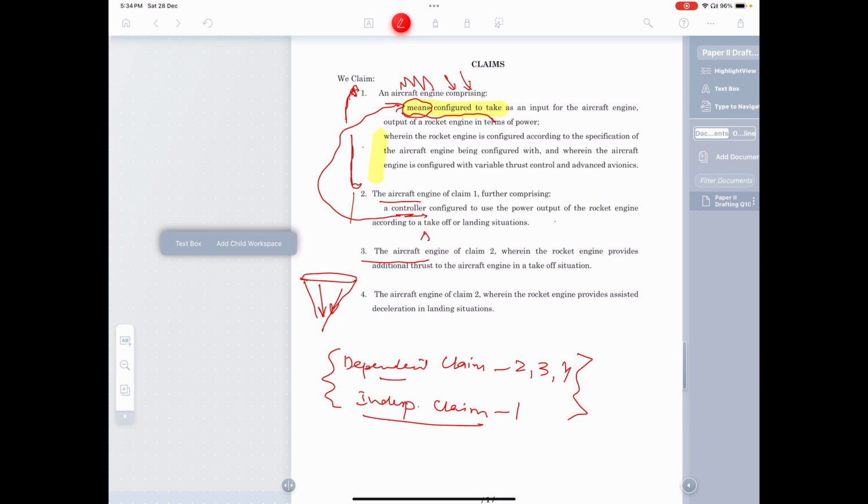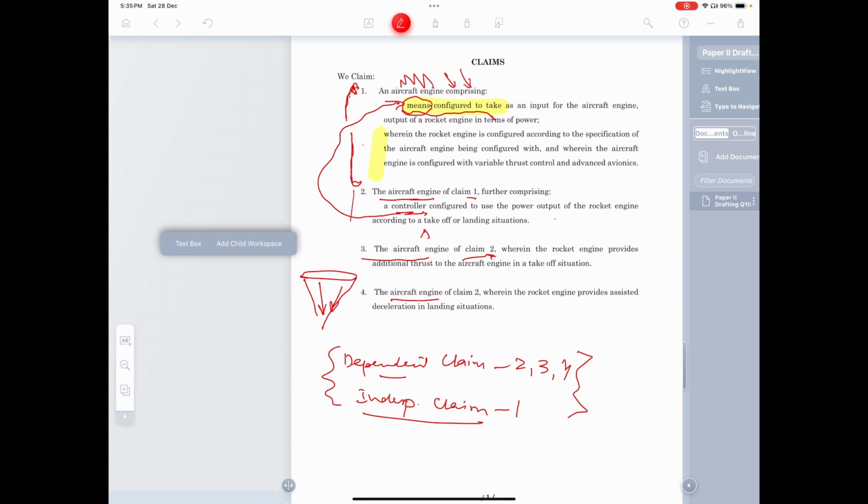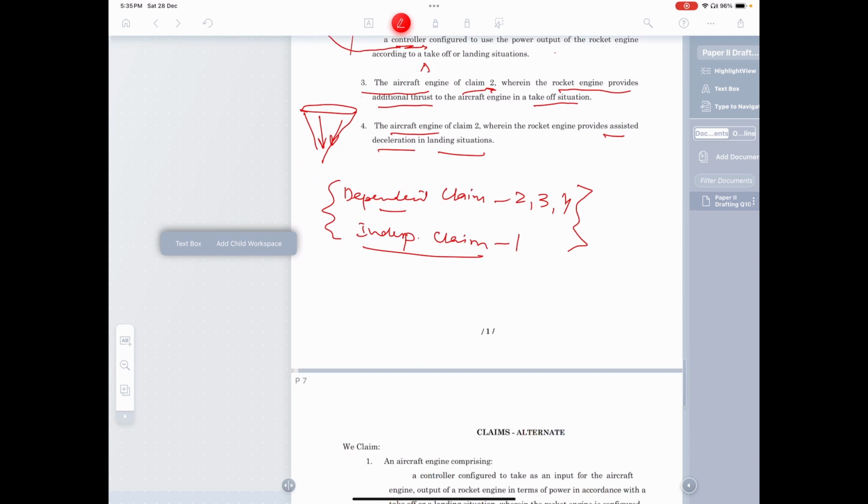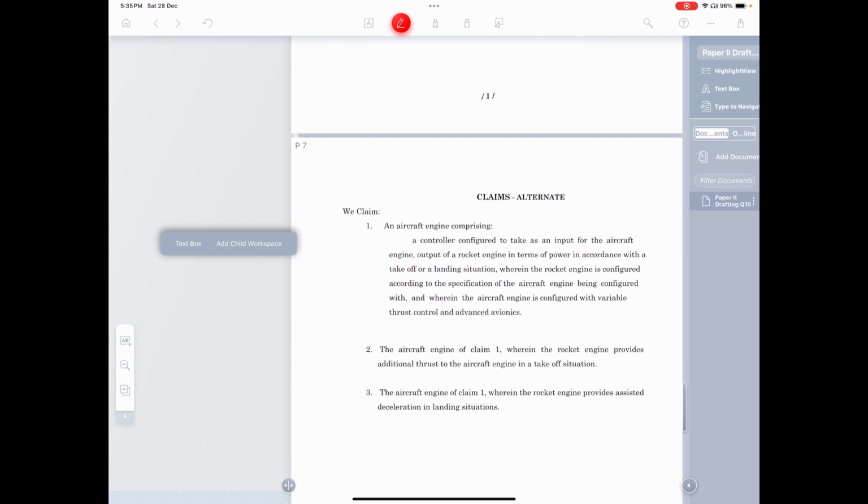And then once you draft the dependent claims, they must talk about the same aircraft engine of claim 1 or claim 2. So whenever I'm narrowing claim 1, I'm saying, look, this is happening in claim 1. This one is on claim 2, that is this particular part, wherein the rocket engine provides additional thrust in a takeoff situation and assisted deceleration in a landing situation. So this is one particular set of claims, and this is the alternate set of claims.